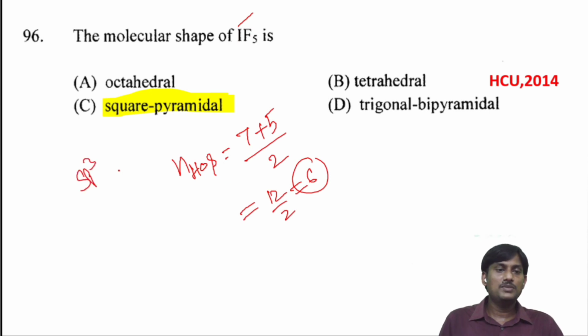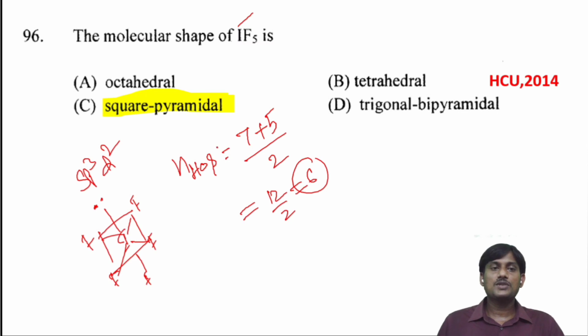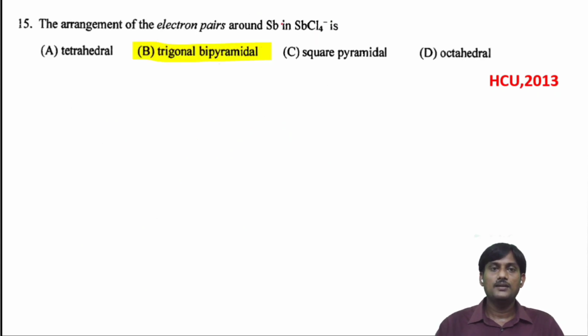So the hybridization will be sp3d2. With sp3d2, the geometry is octahedral. This is the geometry, and this is the position of the 5 fluorines. Here we have a lone pair of electrons. This is the iodine. So the structure will be square pyramidal. Here you have a pyramid, so the structure is square pyramidal.